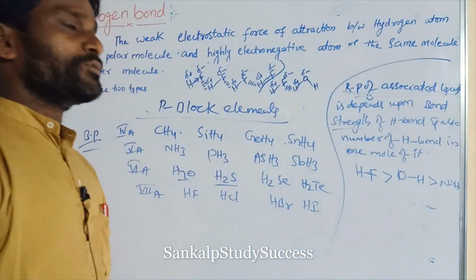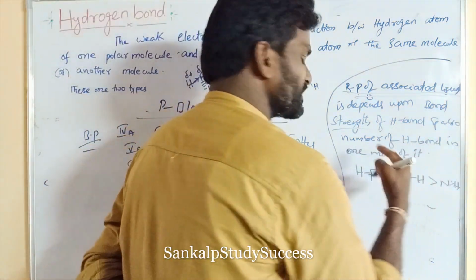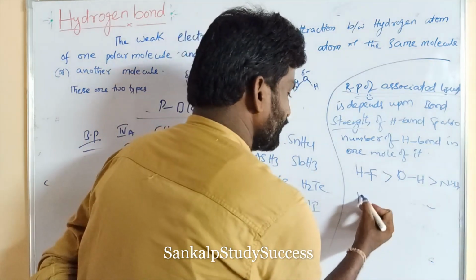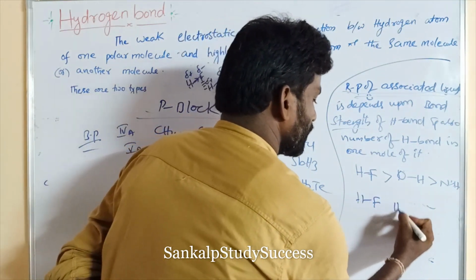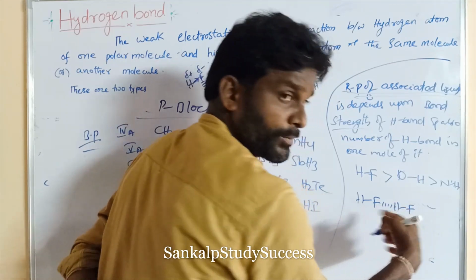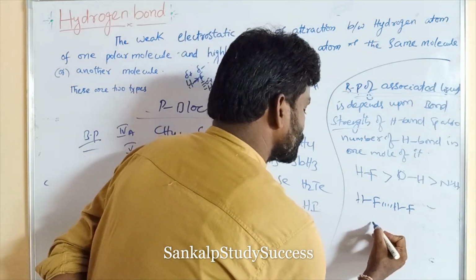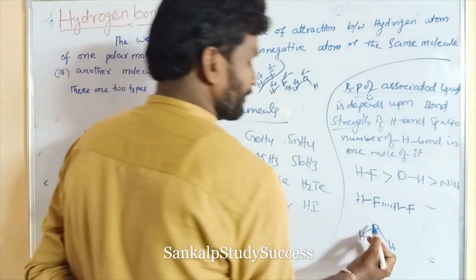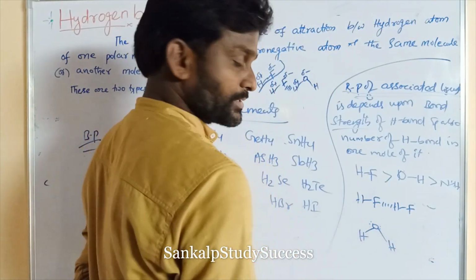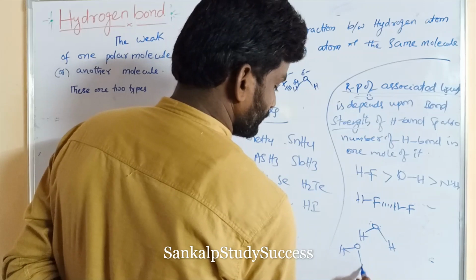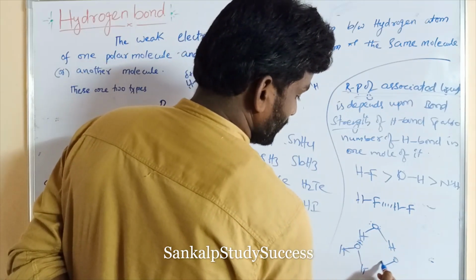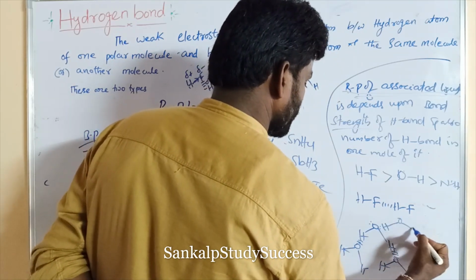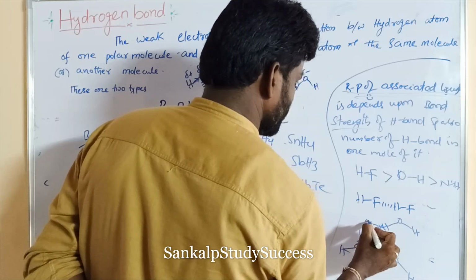the number of hydrogen bonds in 1 mole of it. For example, HF can form one bond, right? And H2O, each water molecule can form 4 hydrogen bonds with 4 water molecules. So this is one, so this is another, and similarly this lone pair, and similarly another